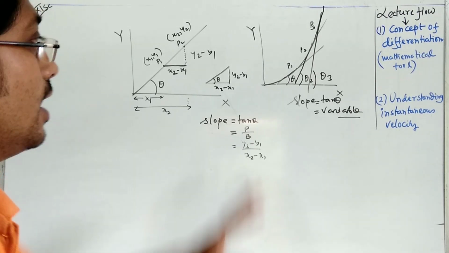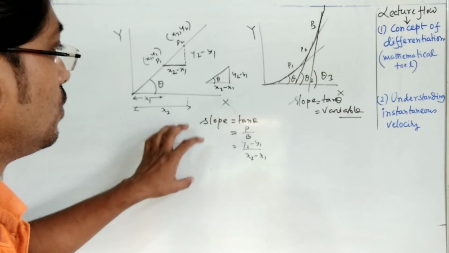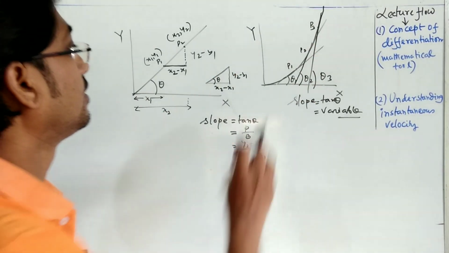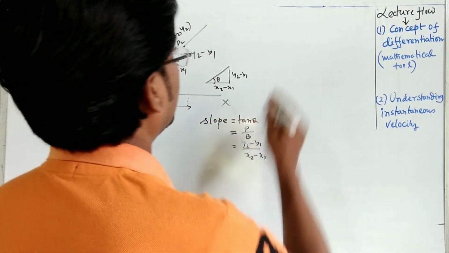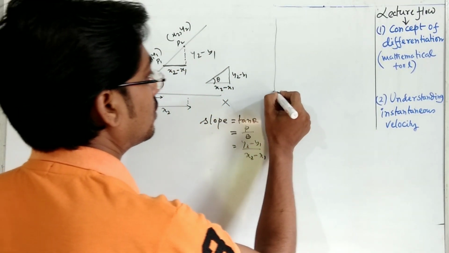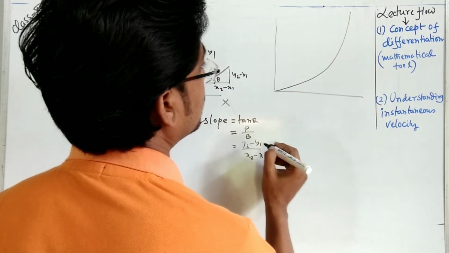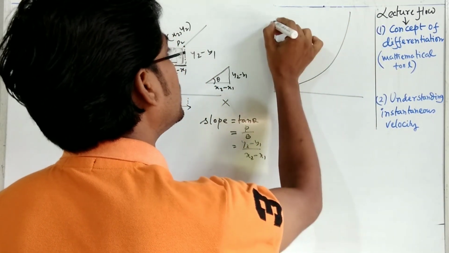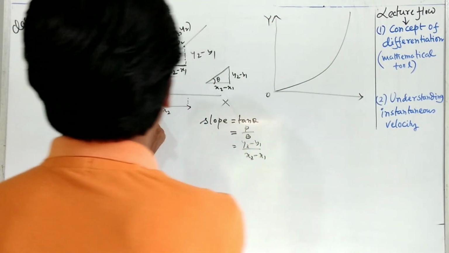Okay, you understand? Now what will be the case? What will be the measurement of the slope for the case of this curved line? Then again redraw it. Suppose this one. So this is the y-axis, this is the x-axis.